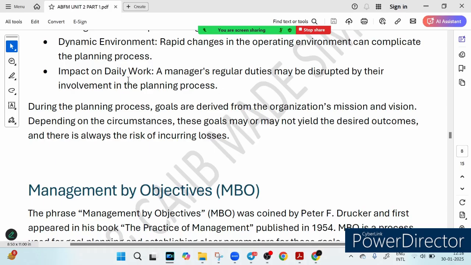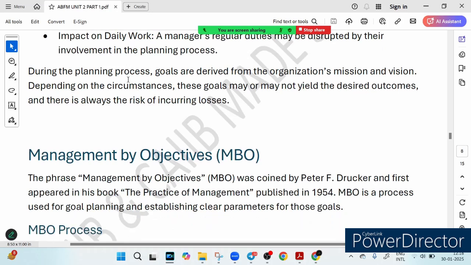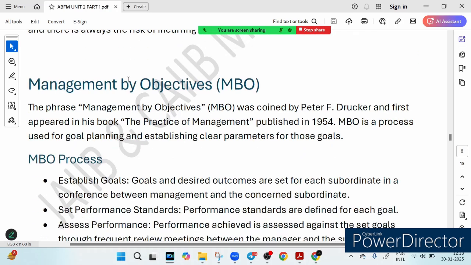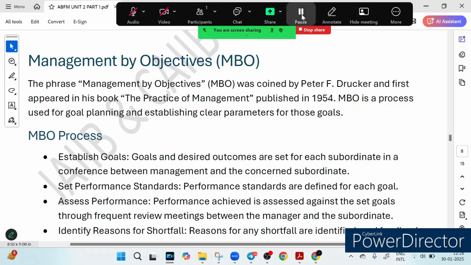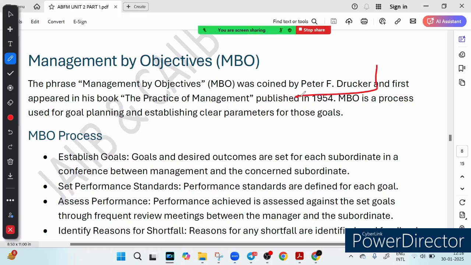Now let's talk about MBO. Very important from examination point of view. This is called management by objective. Have you ever been part of a team where goals are unclear and everyone is just doing stuff without any direction? Well, that explains the problem Peter Drucker solved with MBO. Peter Drucker, you must remember his name, right? He solved this problem with MBO, where you are part of a team where goals are unclear and everyone is just doing stuff without direction.